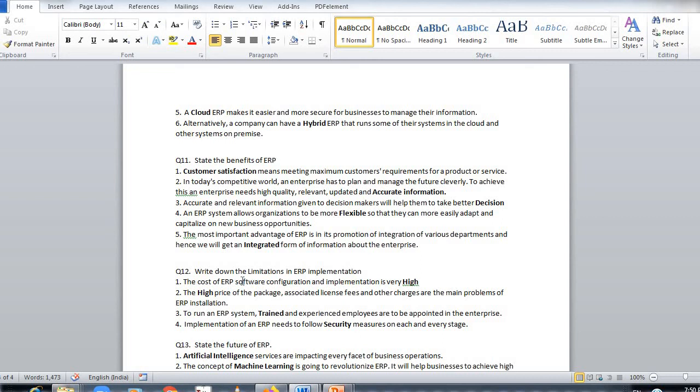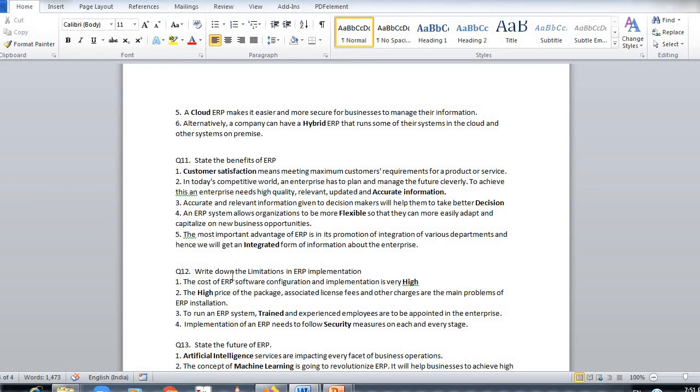And implementation of ERP needs to follow security measures at each and every stage, because it's web based, and if anyone leaks the password, because web based ERP you can access from anywhere. So security measures are also very high in ERP. If anything gets leaked, password or any data, it is shared with another organization. So security is also one of the major concerns. So this was about the limitations in ERP implementation.